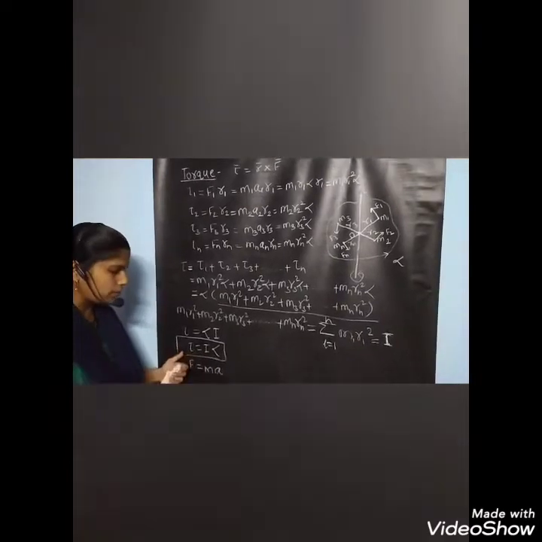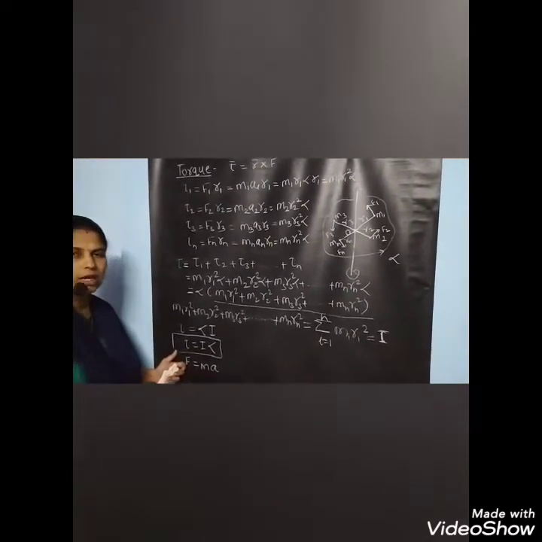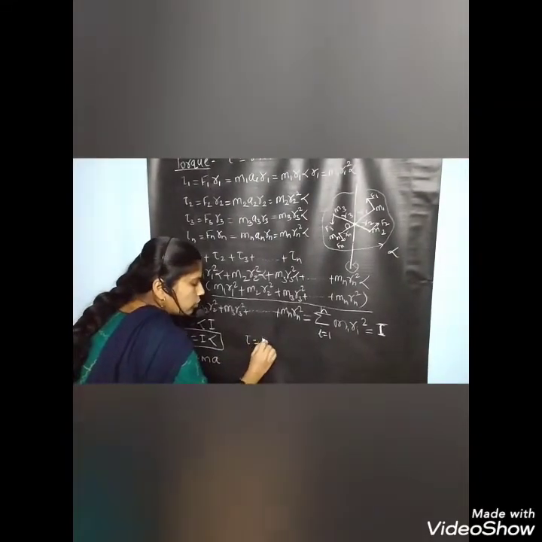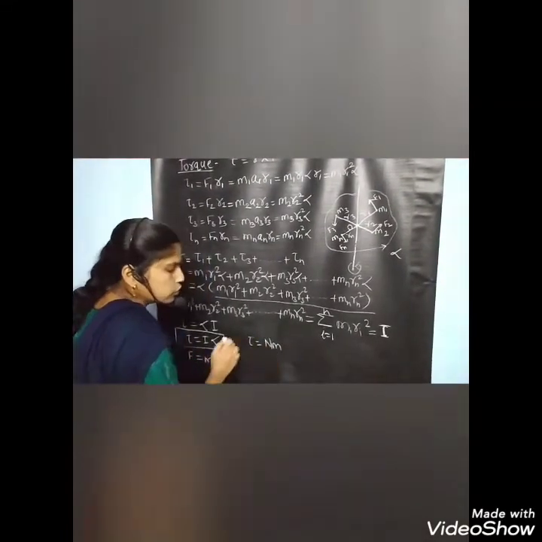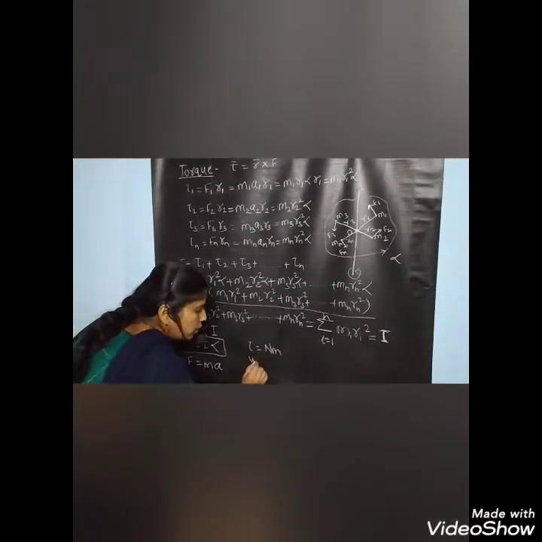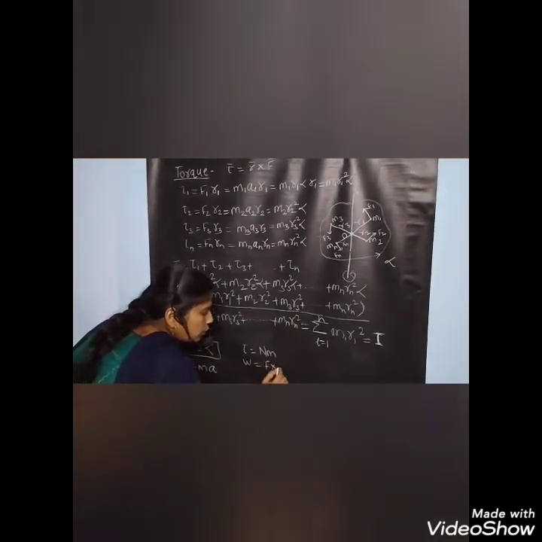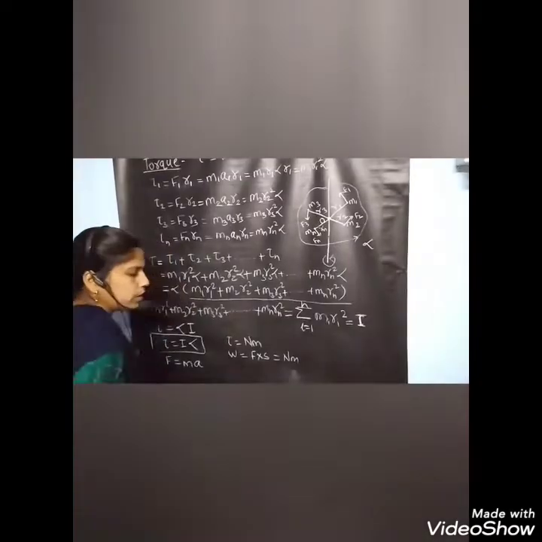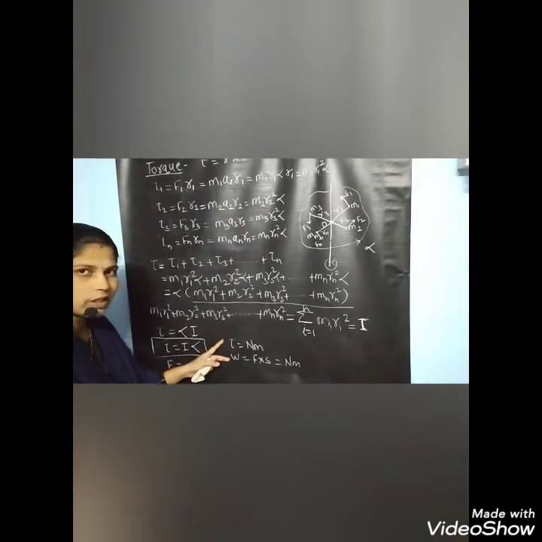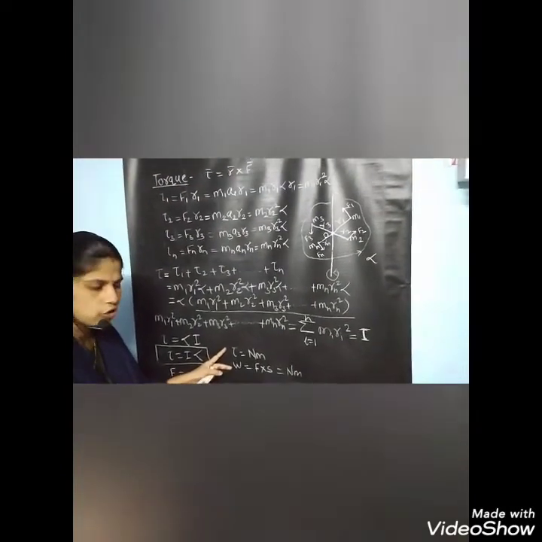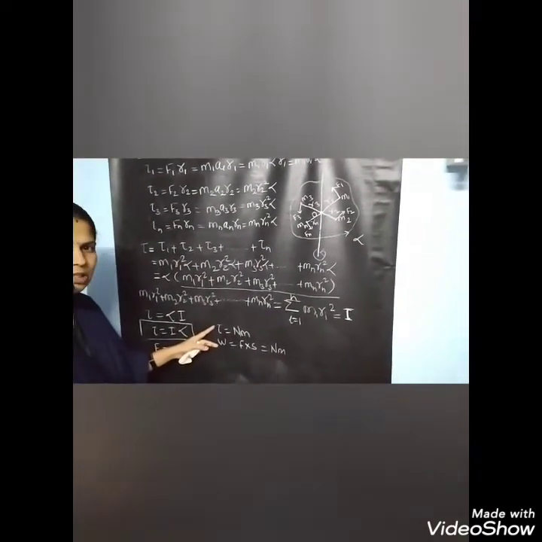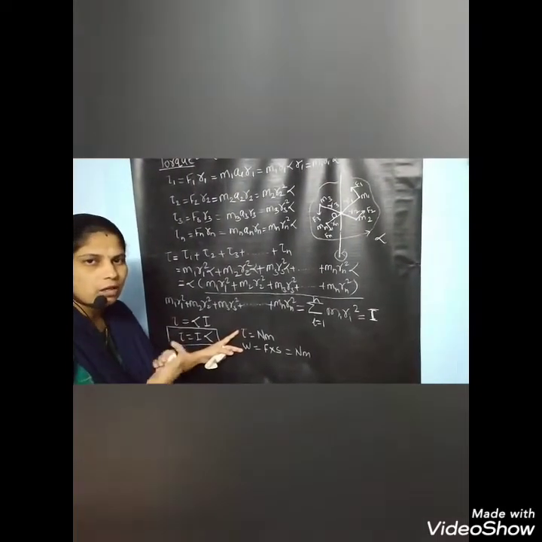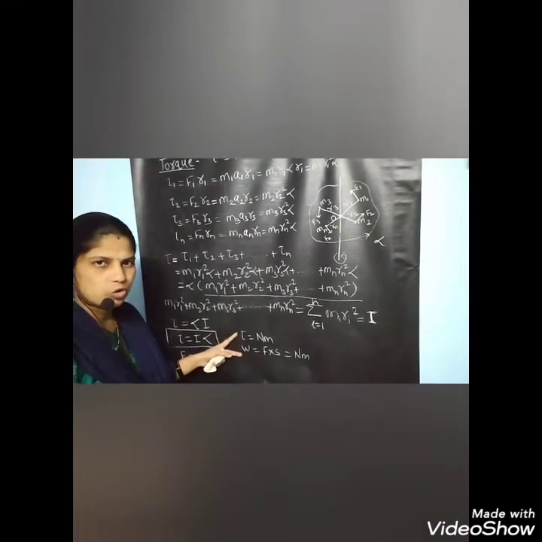If we find the dimension of torque, the unit of torque is Newton meter, and this unit is similar to work, which is force into displacement. Therefore the unit of work is also Newton meter. So these two quantities have the same dimension. Torque is nothing but the rotating force in rotational motion.